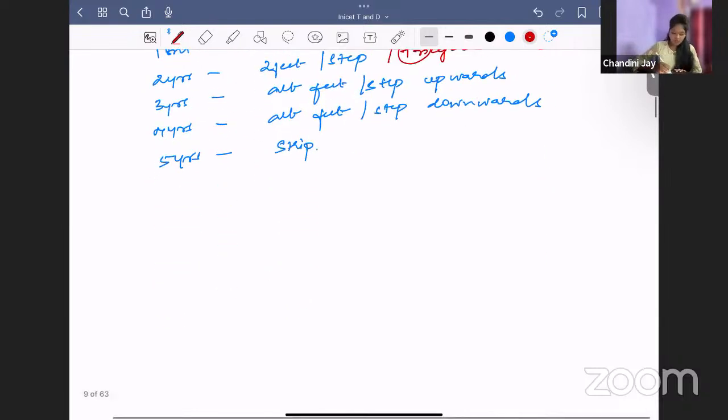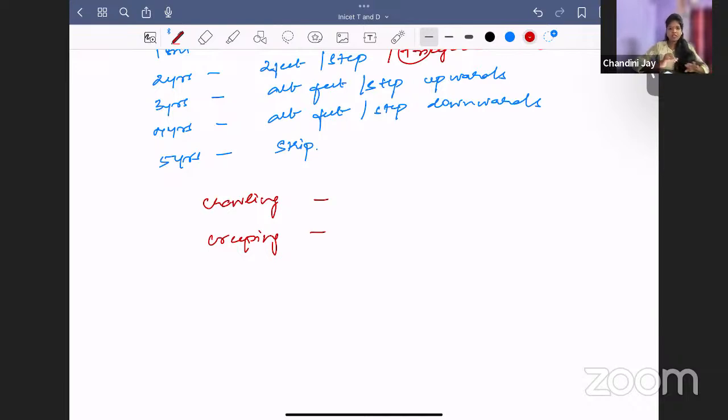And you should know the difference between crawling and creeping. What is crawling? What is creeping? Are they synonymous? Can we use the terms synonymously? No. Crawling is when the abdomen is on the ground and the baby is trying to move. That is called crawling. Remember, commandos crawl. Okay. So crawling is around 8 months of age.